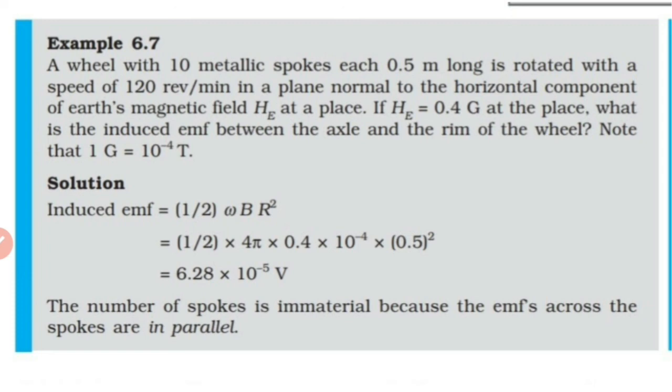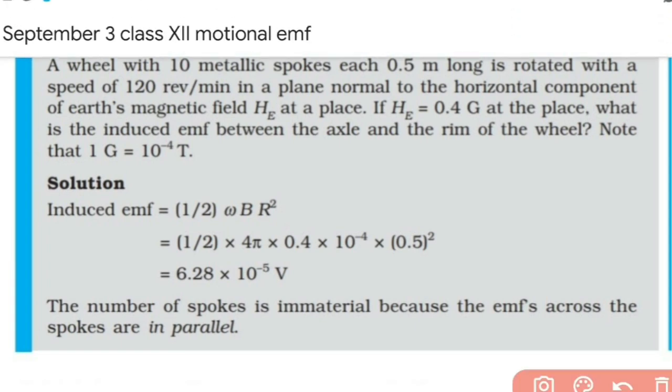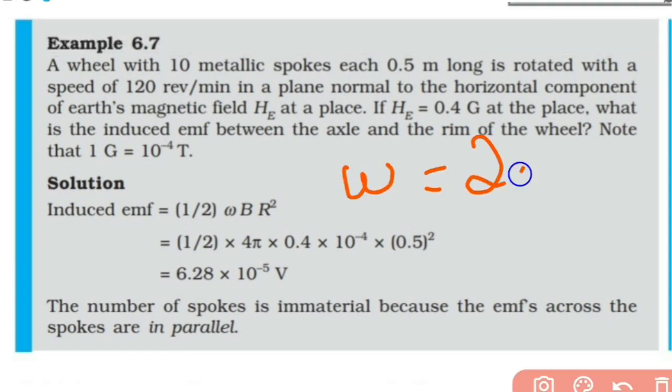So substituting the values here, omega, the angular speed, is given as 120 revolutions per minute. So in 60 seconds 120 revolutions, in 1 second 2 revolutions. We can find omega: omega equals 2 pi nu.